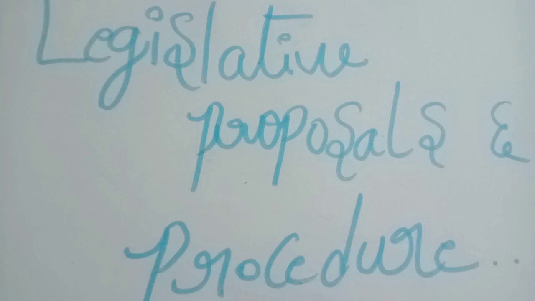Once any bill is introduced, it can be directly taken up for discussion in the house, but if it is not, then it is referred to a parliamentary committee for scrutiny, and they will discuss it. So this is how it works. If a bill is referred to a committee, the discussion on the bill takes place after the concerned committee submits its report to the parliament.